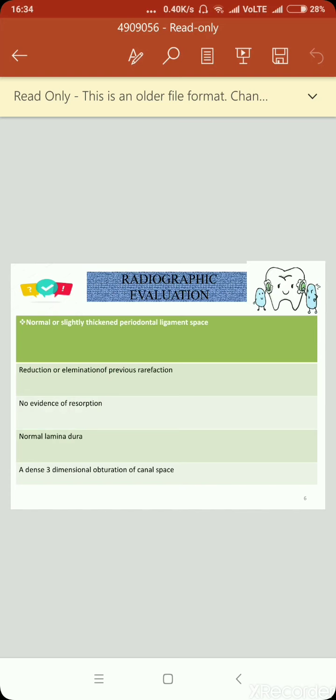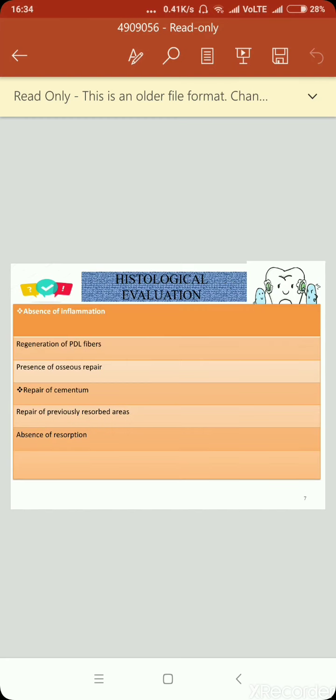Radiographic evaluation. The periodontal ligament space should be normal or slightly thickened. There should be reduction or elimination of previous rarefaction. There should be no evidence of resorption. The lamina dura should be normal and there should be three-dimensional obturation of the canal space.